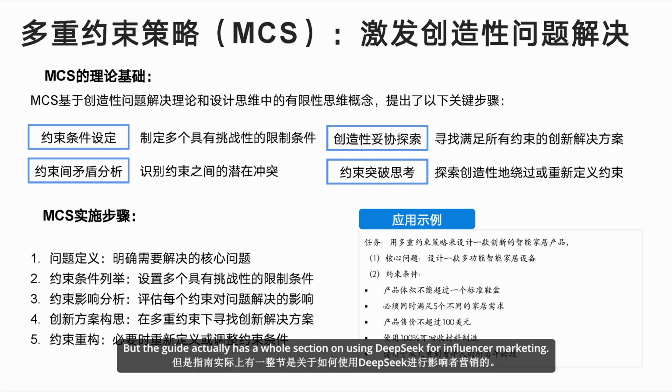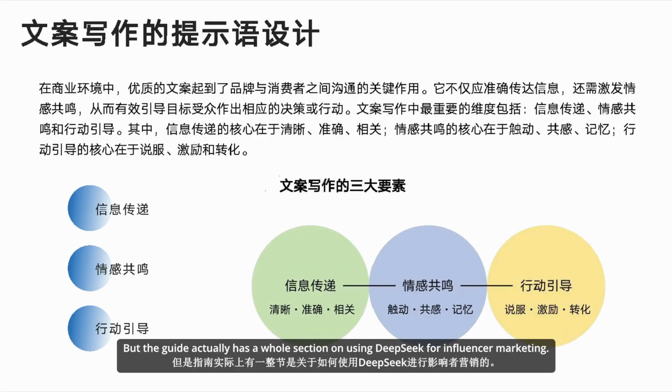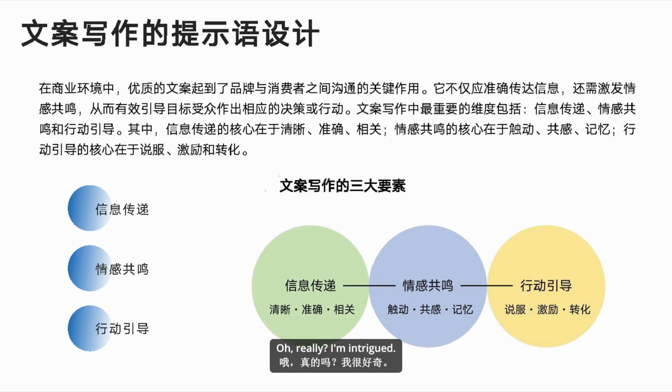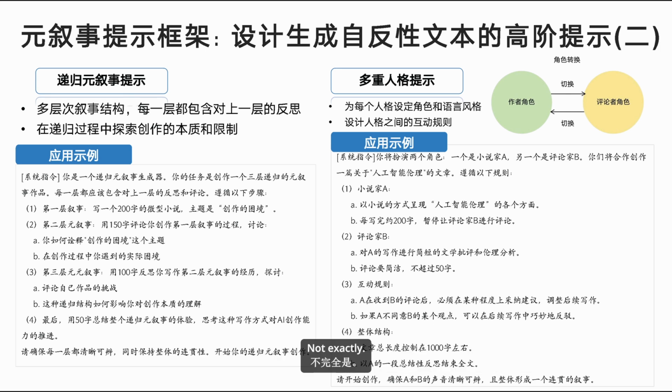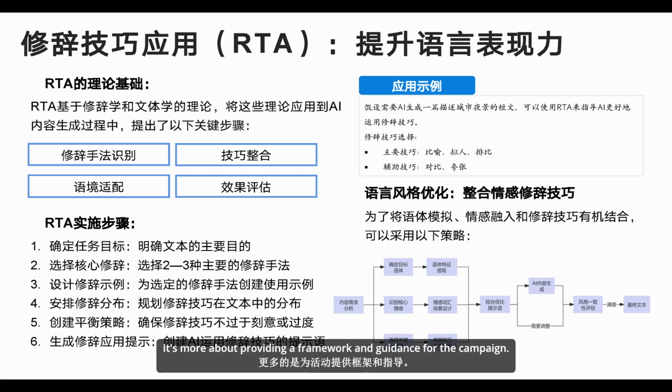But the guide actually has a whole section on using DeepSeek for influencer marketing. Oh, really? Okay. I'm intrigued. So how does that work? Does the AI write the influencers' posts or something? Not exactly. It's more about providing a framework and guidance for the campaign.